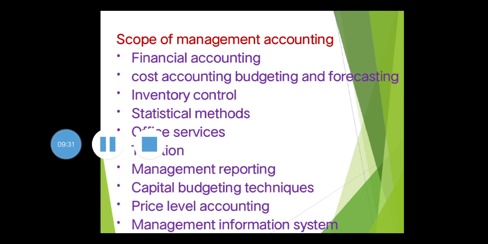Tax planning. How is tax planning a part of management accounting, or what is actually tax planning? In tax planning, every person, including a company, including an organization, wants to reduce the tax liability to the maximum extent possible. For reducing the tax liability, the person can go for different options.